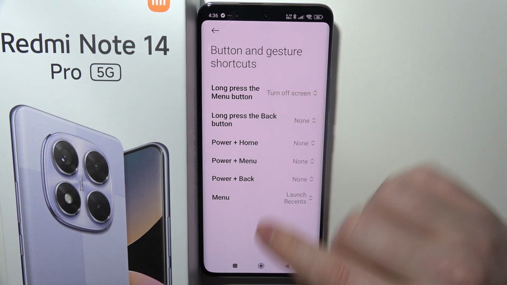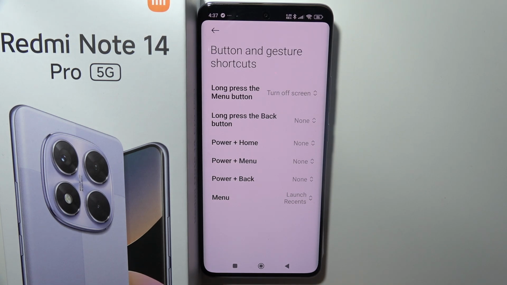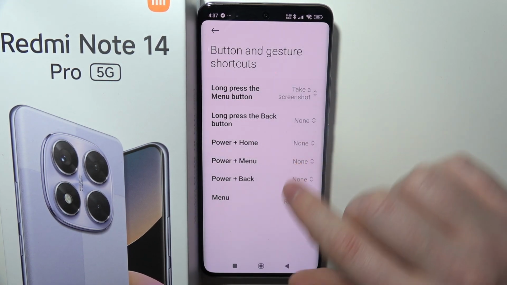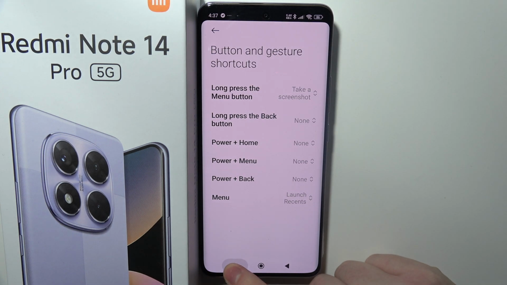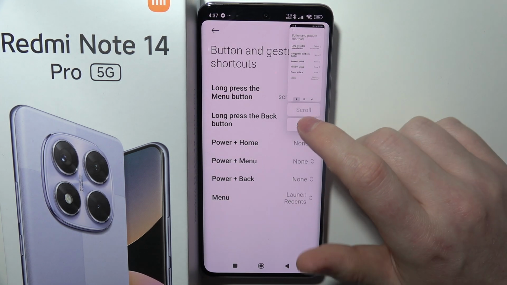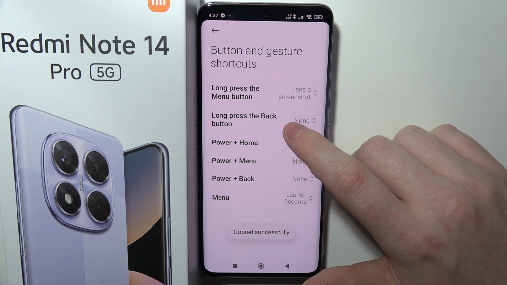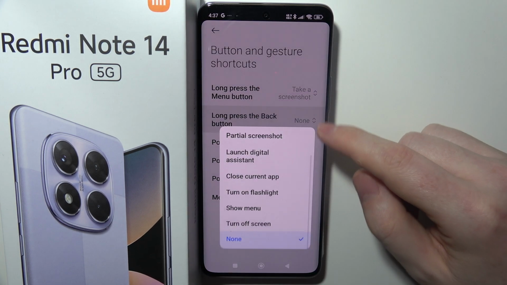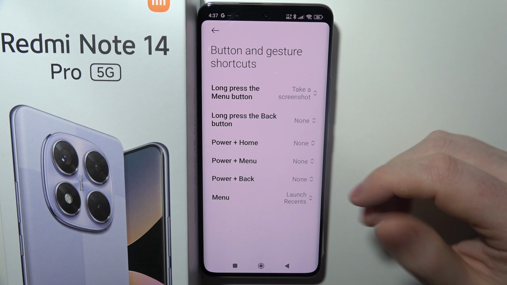the menu button. It's this square button right here, and you can use a different action for it, like take a screenshot. So if we hold it, we'll be able to capture a screenshot. Then long press the back button. Back button is the arrow right here, and you can also assign a different action for long press on it.